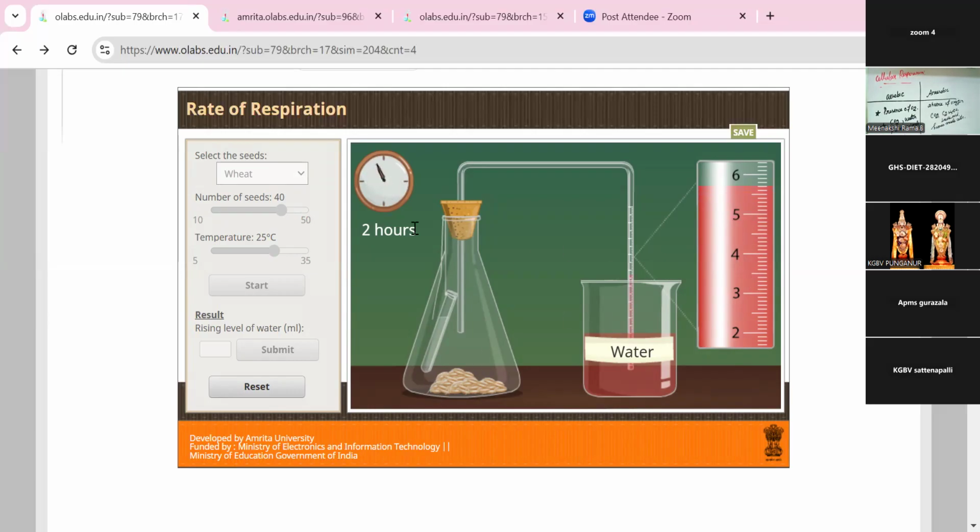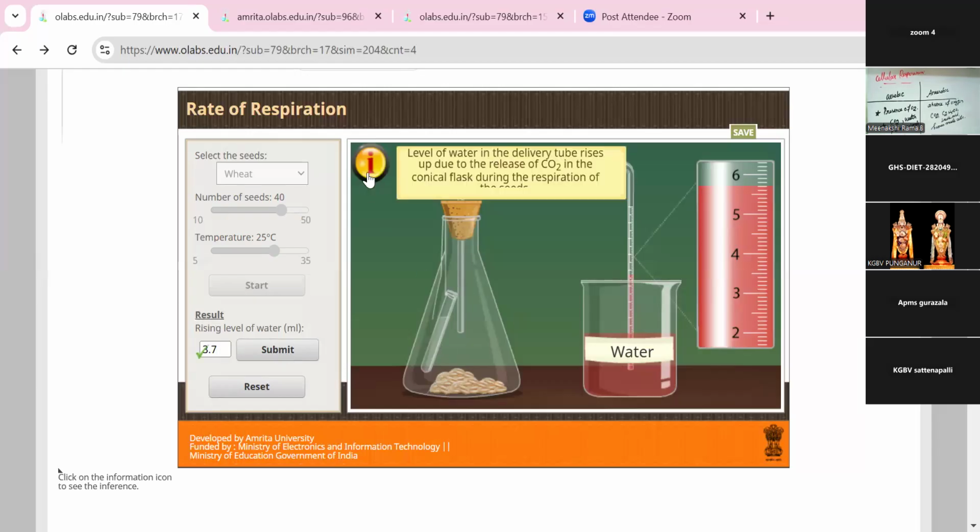Yes, 2 hours have passed. The initial level of the scale was 2, and the end level is 5.7, 5.8. Okay. I want to subtract the initial level, so 5.7 minus 2 means 3.7. So this is the result.